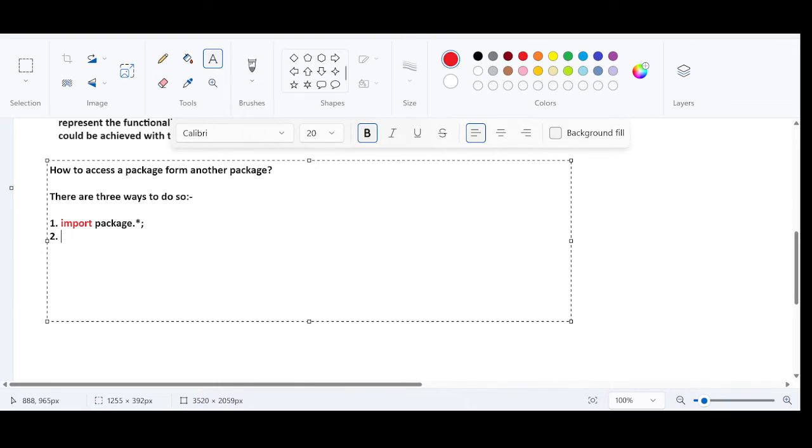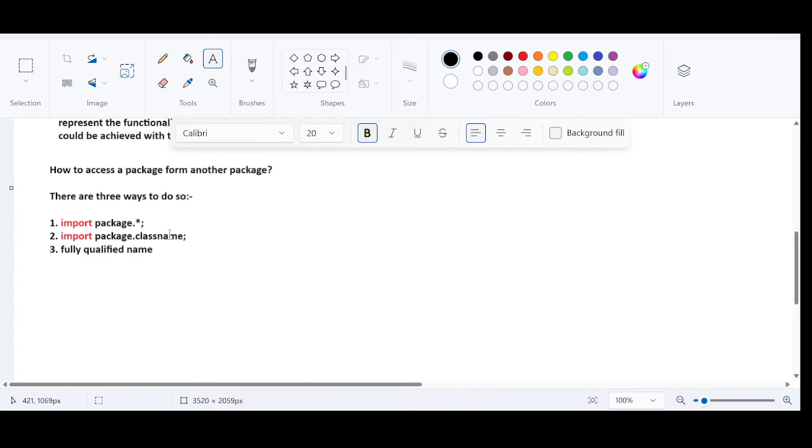Secondly, if I want to use only one functionality, I do not want all the functionalities, just use the package name dot class name. Right? And thirdly, if I do not want to use the import keyword, use the fully qualified name. So this is how to access a package from another package.